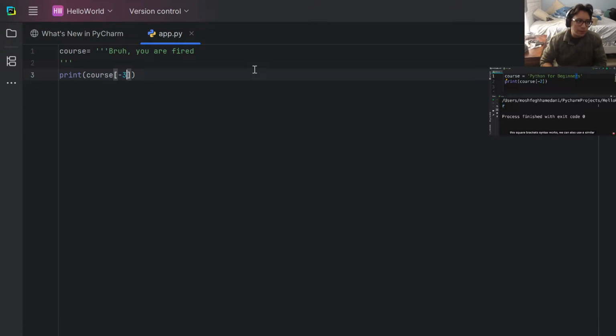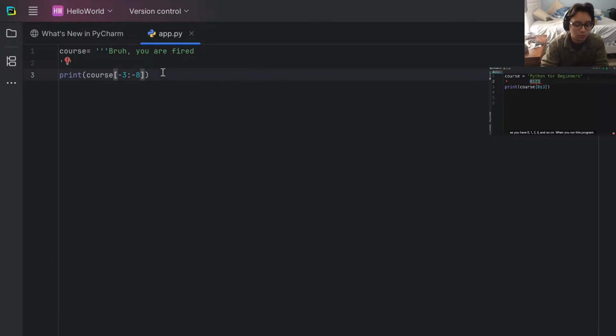We can also use a similar syntax to extract a few characters instead of just one character. For example, if we type 0:3, Python interpreter will return all the characters starting from this index all the way to this second index, but it does not return the character at this index. In other words, back to these indexes, we have 0, 1, 2, 3, and so on.